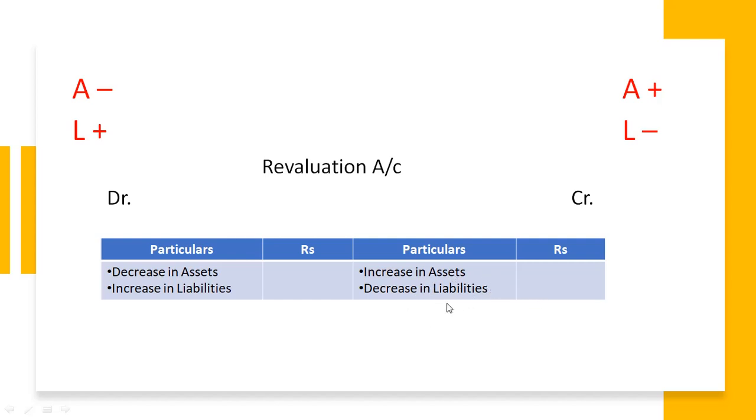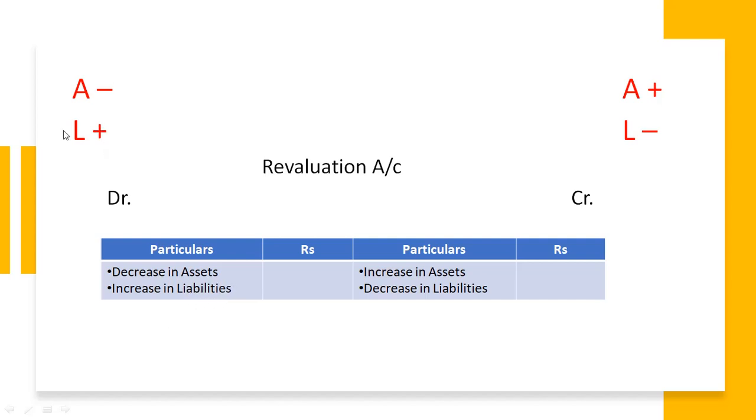And if outstanding expenses or sundry creditors are decreasing, then we record it in the credit column. But if sundry creditors and outstanding expenses are increasing, then we have to record it in the debit column.